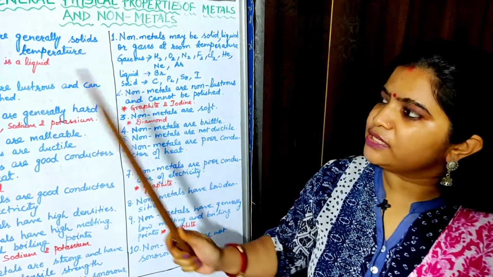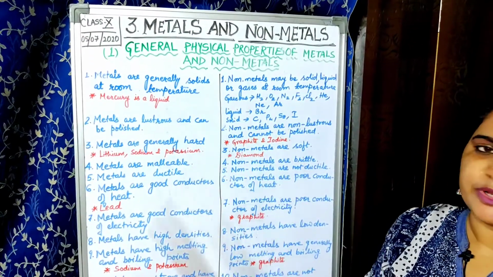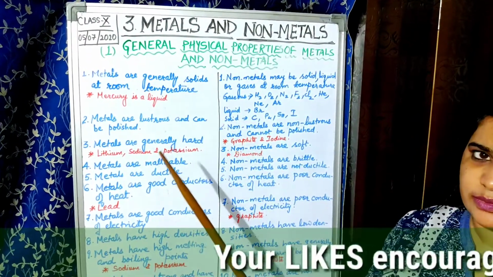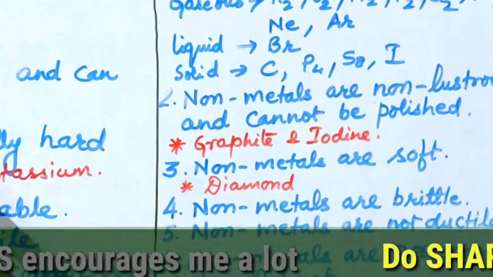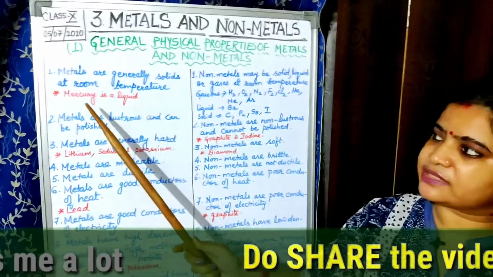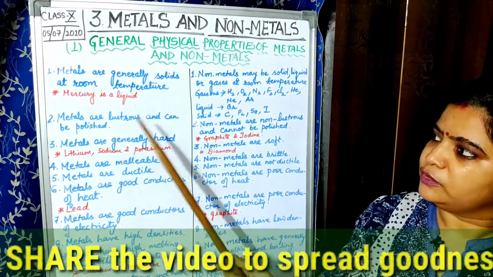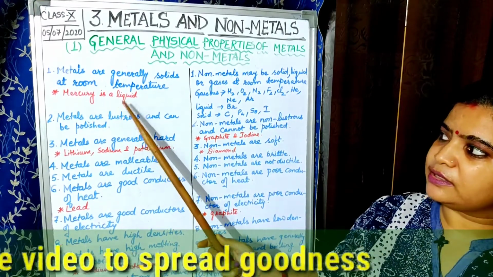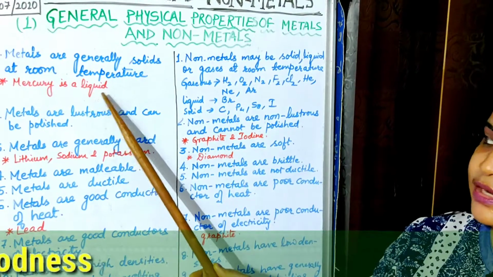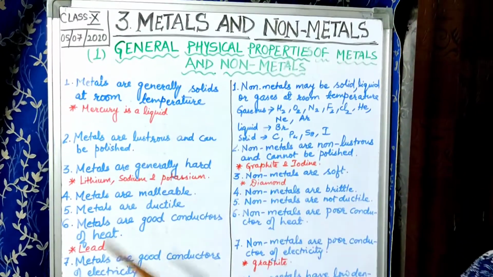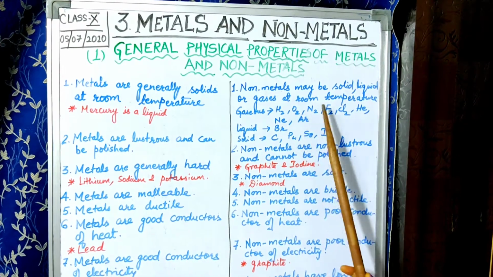So first point is metals are generally solids at room temperature. This you have studied because these are the basic concepts you might be knowing. I have written with red pen here, these are the exceptions. So if you want to note it down, you can note it down in your notebooks. Mercury is an exception here. So mercury is a liquid at room temperature. However, non-metals may be solid, liquid or gases at room temperature.